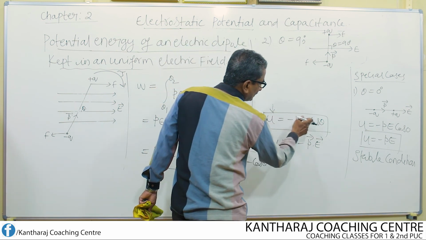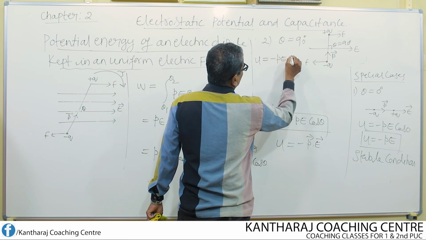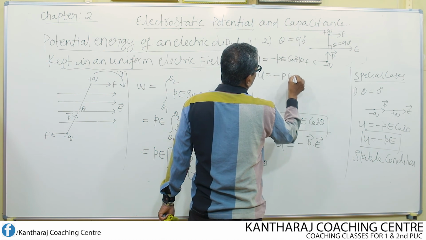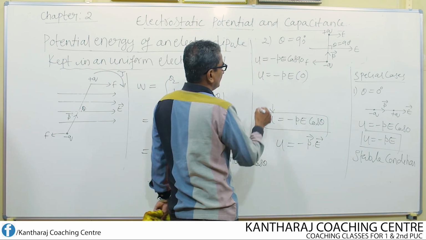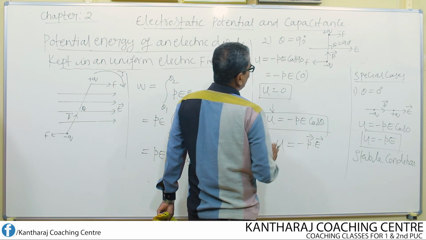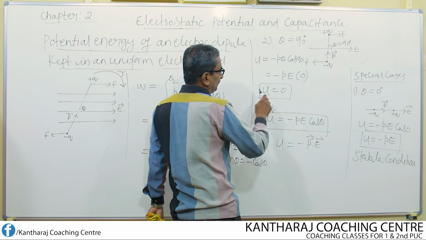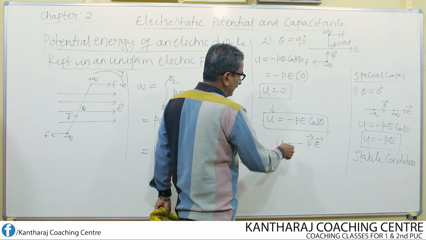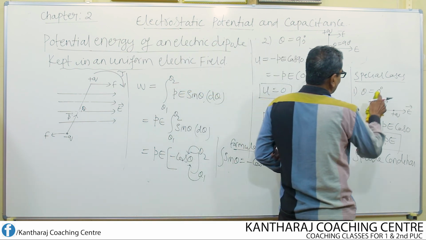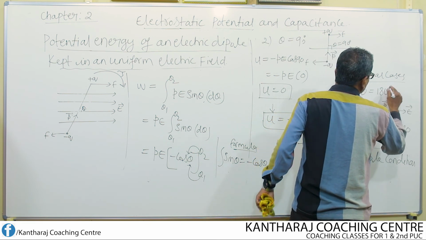Then what happens to this equation? It becomes U equal to minus P into E into cos 90, means U equal to minus P into E into 0. That means potential energy U is equal to 0. That means when the dipole is at right angle to the electric field, it possesses 0 potential energy according to this equation. And one more case, the last case, the third case, theta is equal to 180 degree.